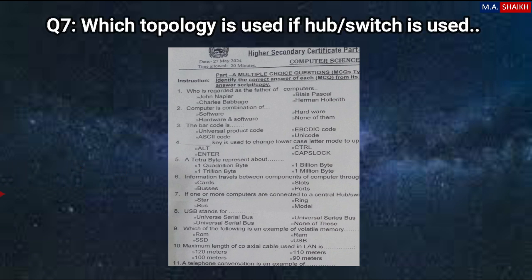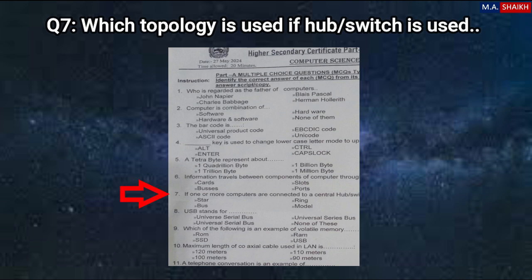Question number 7 is, if one or more computers are connected to a central hub or switch, the topology is called. Four options are given: star, ring, bus, model. If you want to connect two or more computers using a central hub or switch, this is the main point.